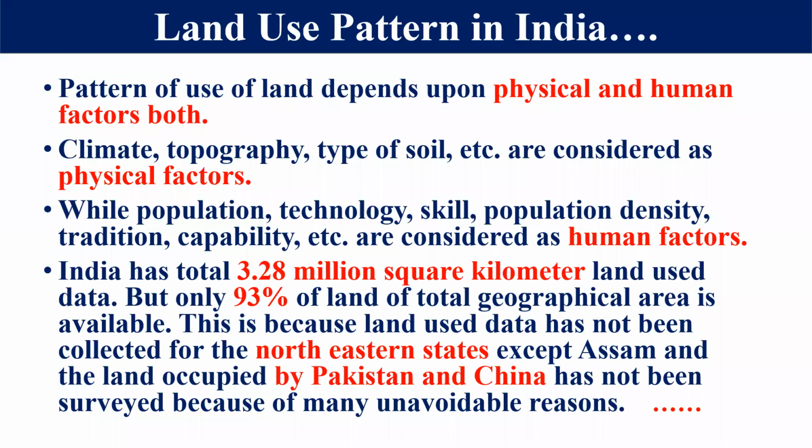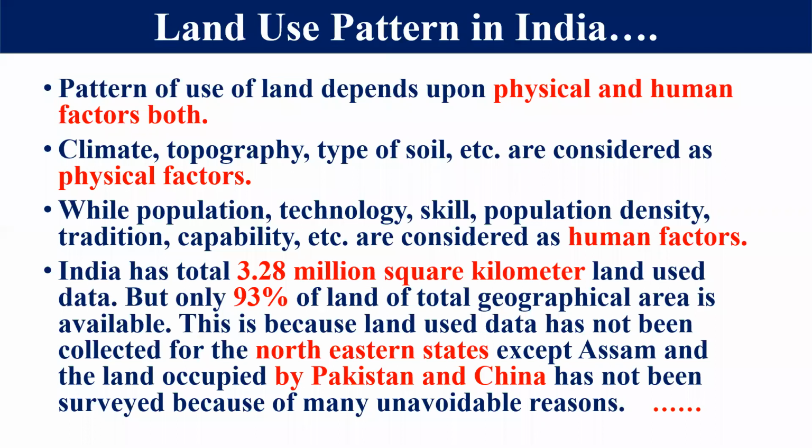So my dear student, the pattern of the land, it means the land use pattern, totally depends on 2 factors. The first one is physical, the second one is human factor. So this pattern totally depends on the physical and human factors. If we think about physical factors, it includes climate, topography, and type of soil. These are the physical factors. On the other hand, if we think about human factors, it includes population, density of population, technology, skill, tradition, capability, all these things.